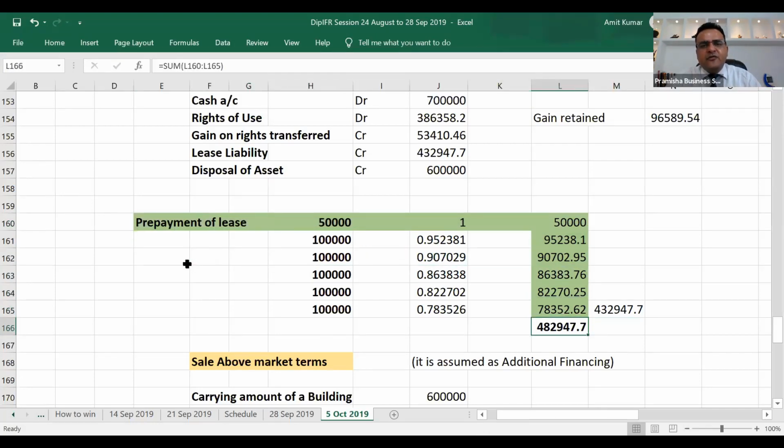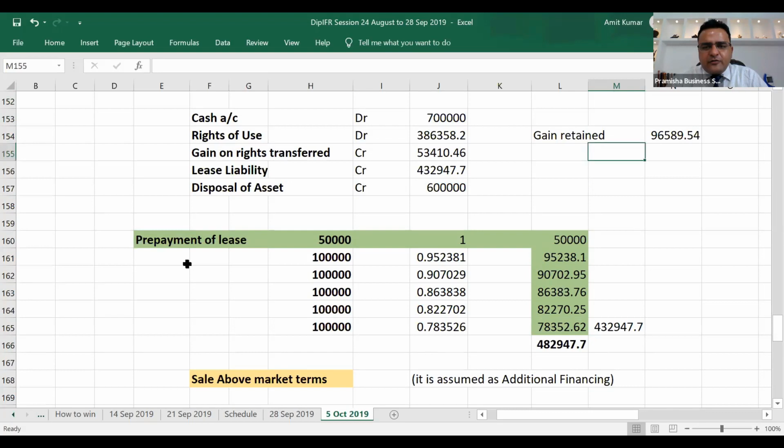So the total right is retained for a payment of 482. It is not being retained for a payment of just 432. The total payment of 482 is helping us to retain the right. This is the amount yet to be paid, so our lease liability yet to be paid is 432. So we credit 432,947 as yet to be paid. The asset disposed of is 6 lakh. We received 7 lakh cash. In real terms, this would have been 750 cash received for a lease liability of 482. But that 50,000 of debit gets cancelled with 50,000 of credit because we consider it as prepayment of lease. But we'll not ignore this 50,000 while we are calculating the right of use retained.